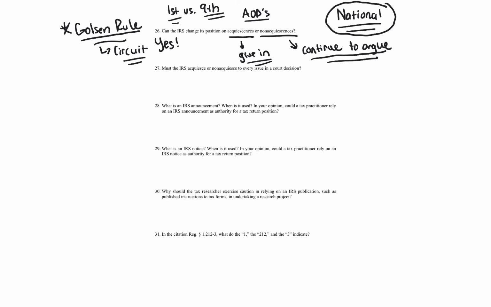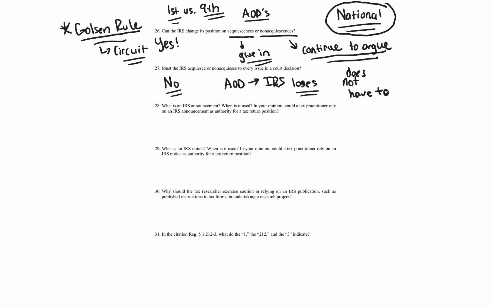Okay, question 27. Must the IRS acquiesce or non-acquiesce to every issue in a court decision? So again, I mentioned this earlier and I had to change. Remember, I had to say, no, that's actually not right. Sometimes I put the cart before the horse. My apologies. The answer to this is no, not always. So when the IRS loses an issue or decision in court, the commissioner may. So again, AODs are when the IRS loses. And even if the IRS loses on a court case, it does not have to issue an AOD.